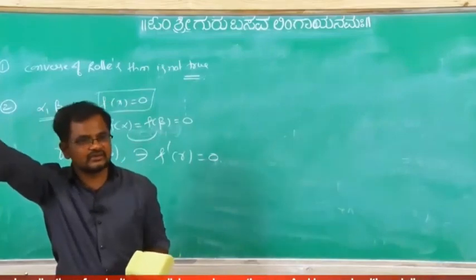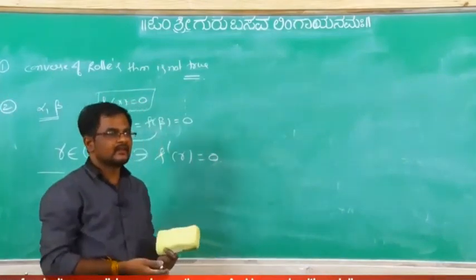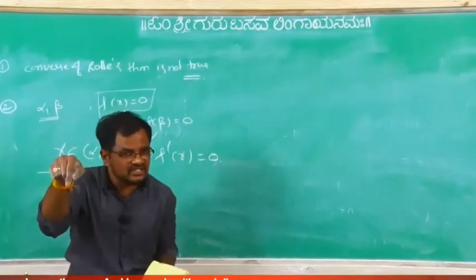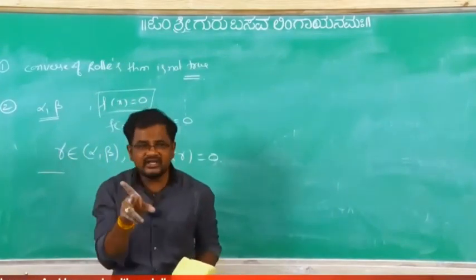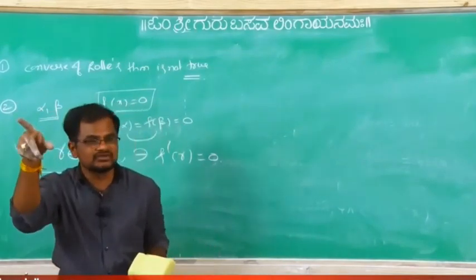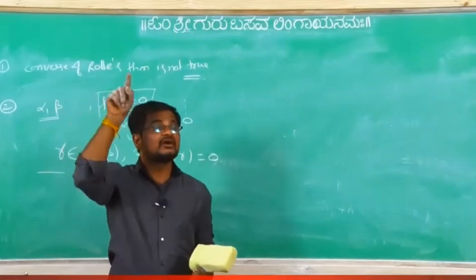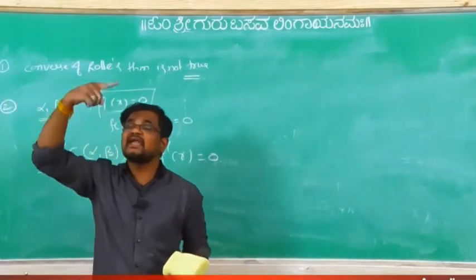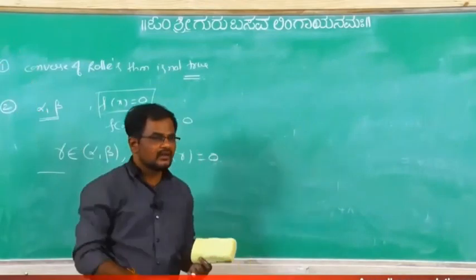F dash x equal to 0. Similarly, between two roots of the polynomial equation f dash x equal to 0, listen carefully, there exists at least one root of which equation? F double dash of x equal to 0.